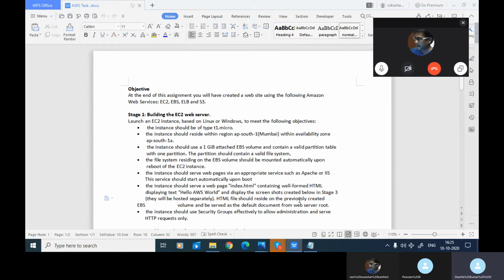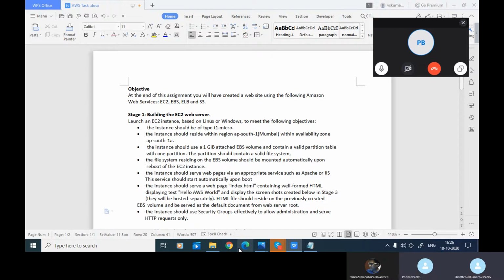The HTML file should reside on the previously created EBS volume and be served as the default document from the web server root. See, the EBS volume will show as a disk device, like HD01, HD1, such kind of things. You need to make sure your web server is configured on that volume. Am I right, Poonam? Yes, sir. By default it will go there only, right? Yeah. So we need to change that in the HTTPD configuration file. Those configuration settings need to be changed.